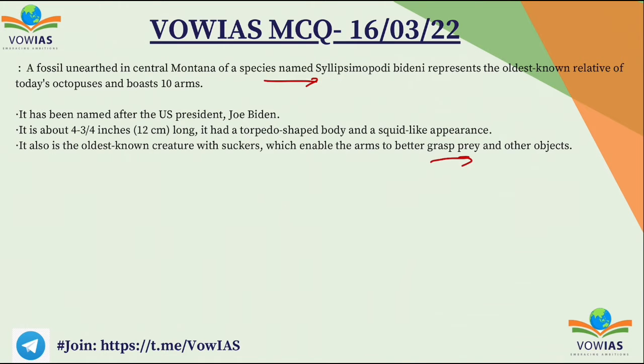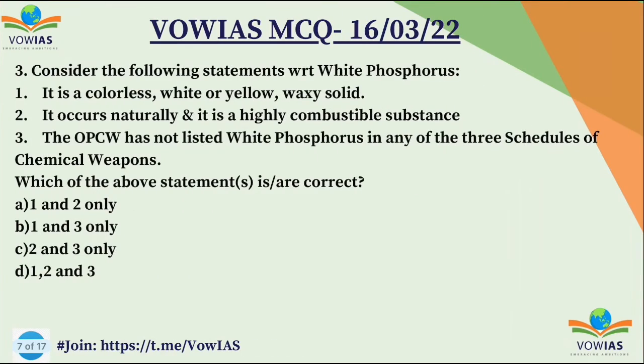That is the thing. Now let's look at the next question, the third question. Consider the following statements with respect to phosphorus. First one, it is a colorless, white or yellow waxy solid. Second one, it occurs naturally and is highly combustible. Third one, the OPCW has not listed white phosphorus in any of the 3 schedules of the Chemical Weapons Convention.